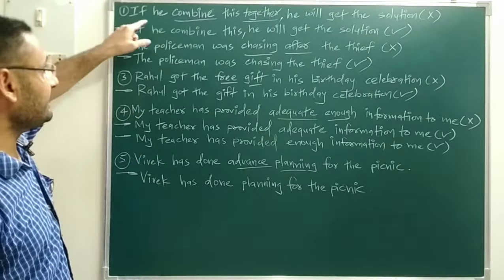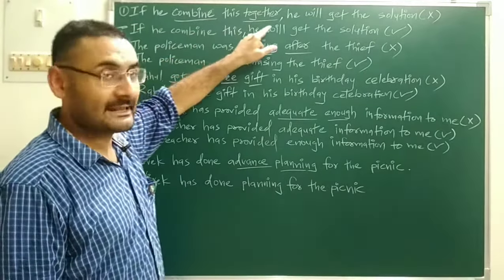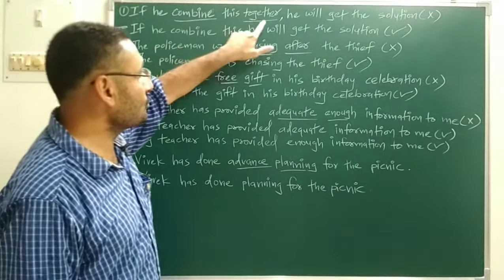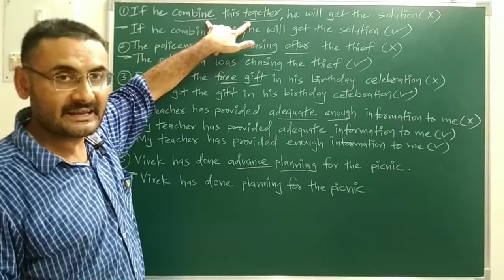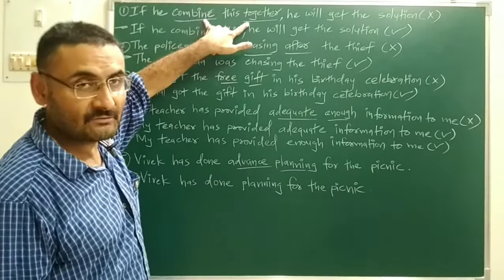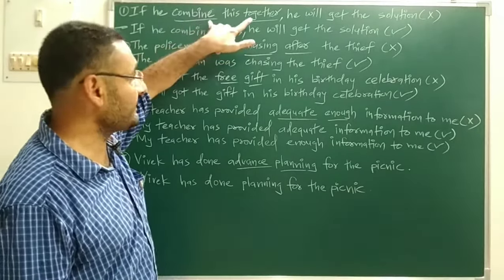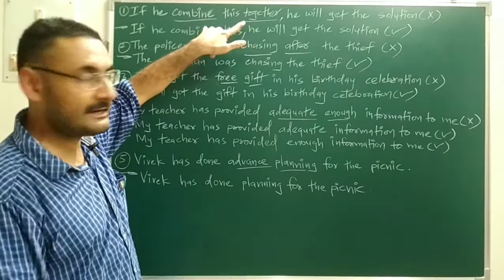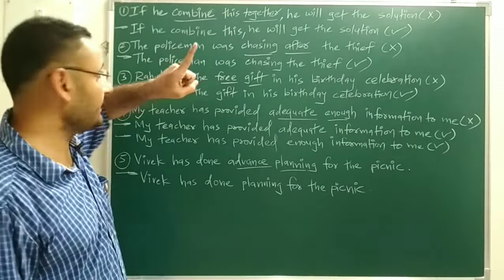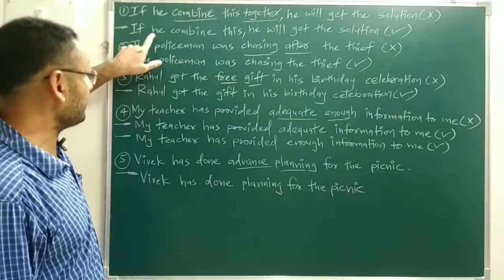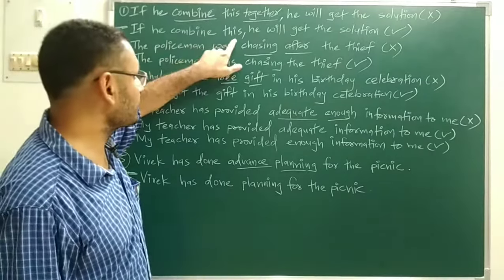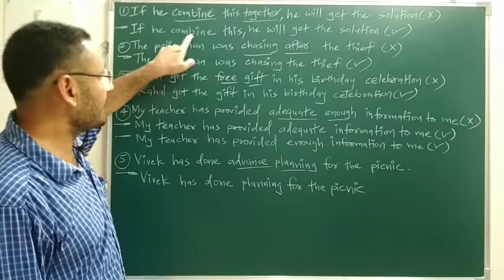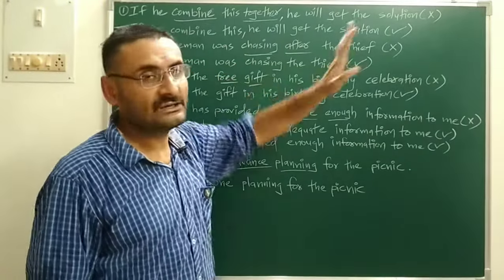So first is: if he combine this together, he will get the solution. Now over here combine and together both meanings are same. That means redundancies is there. Why? Because in a single sentence repetitive meaning is there. So we have to avoid it. How can we avoid the repetitive meaning? By keeping only one thing. So over here I have written if he combine this. Only combine, because meaning of combine and together both are same. So if he combine this, he will get the solution.